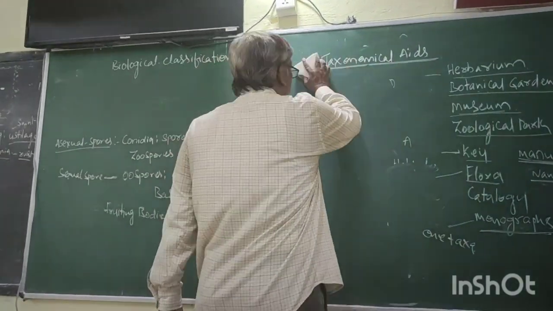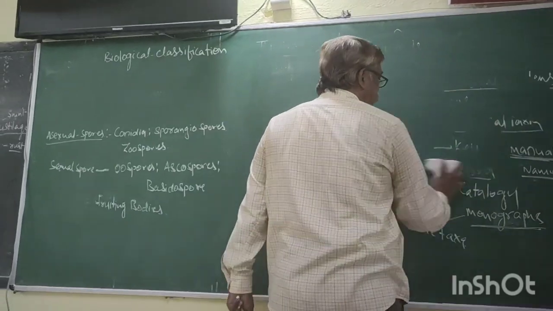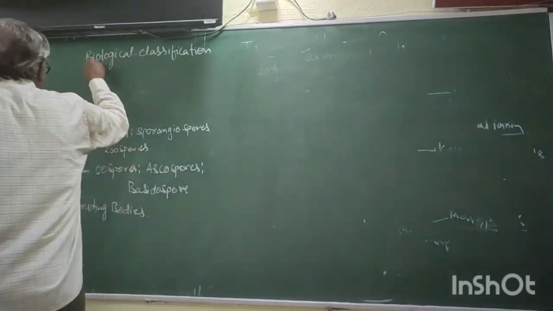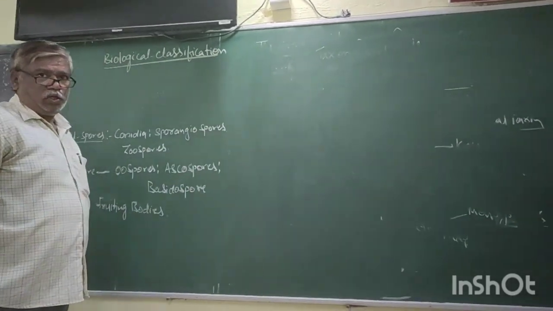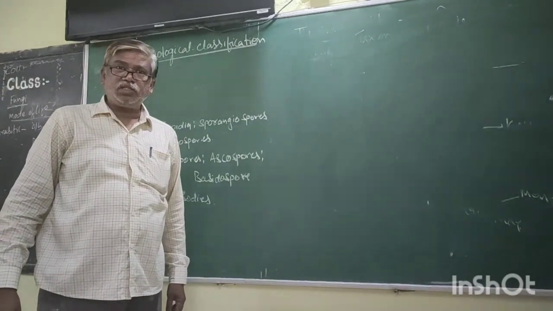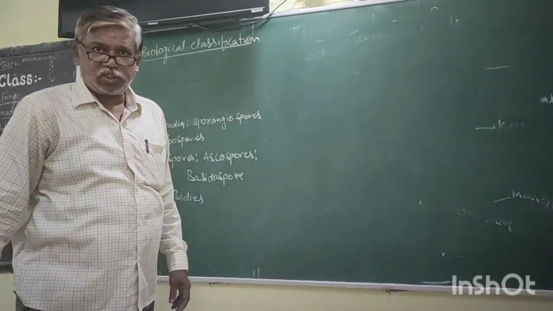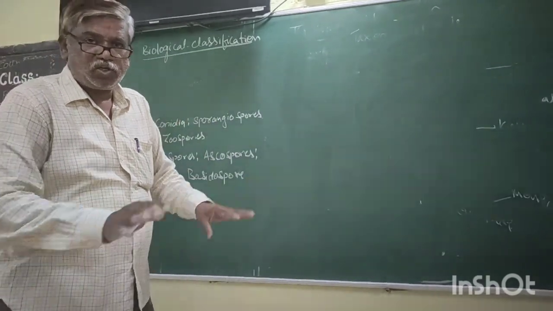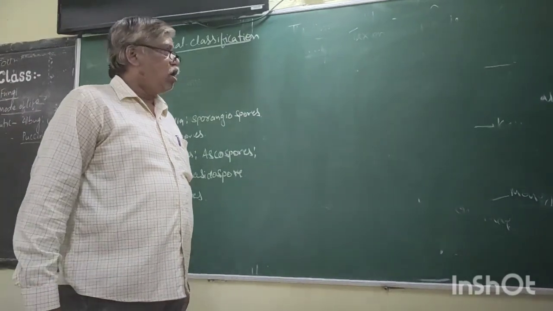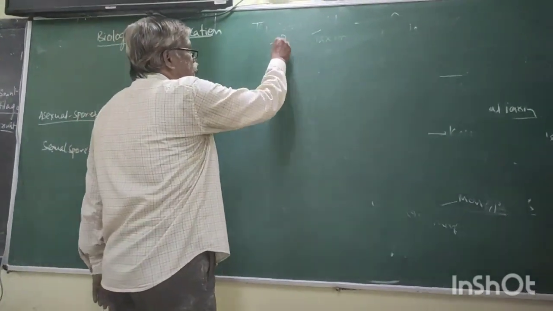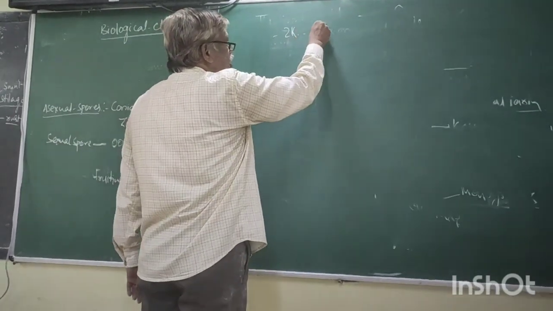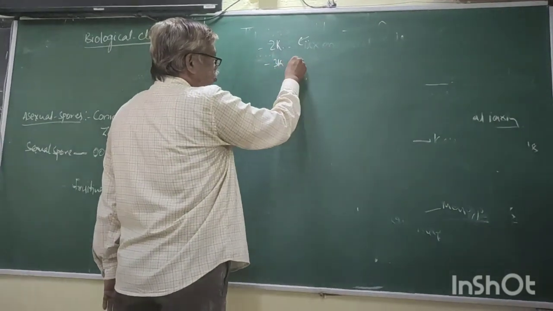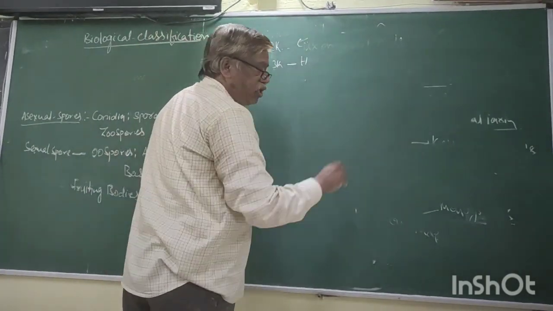Now come to biological classification. The living organisms present on the earth show diversity. When diversity is there, classification is there. Now the classification of living organisms. The total living world was classified into 2 kingdoms. According to Chemosynthetic, yes, it is a failure. 3 kingdoms by Haeckel, it is also a failure.